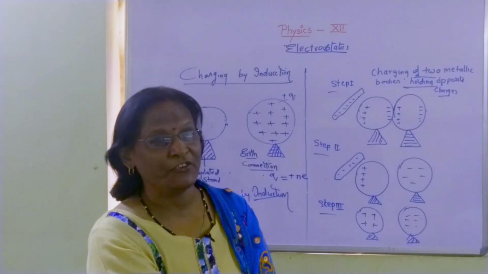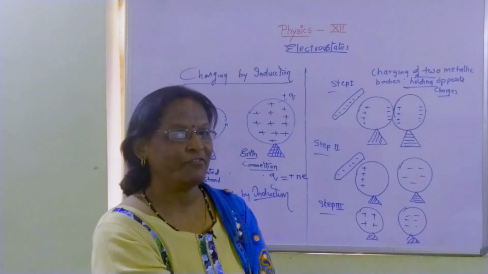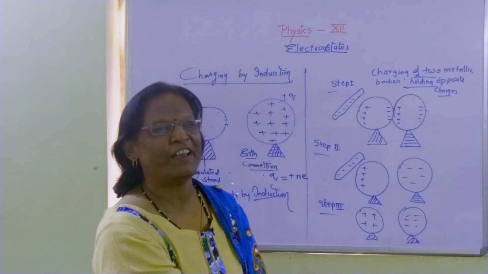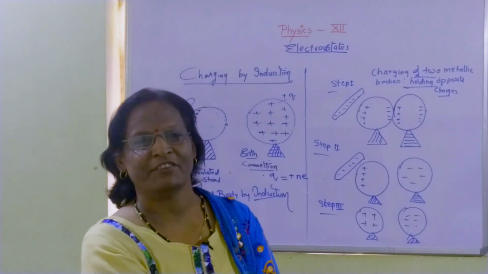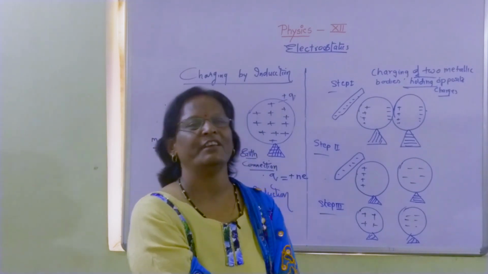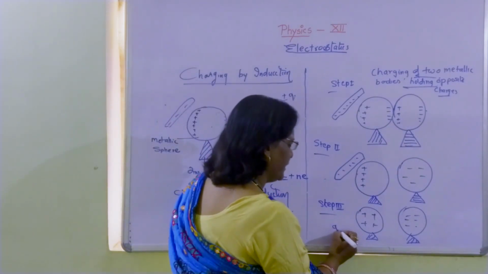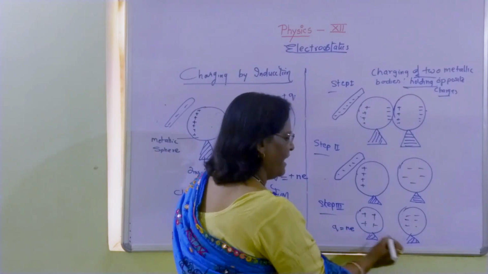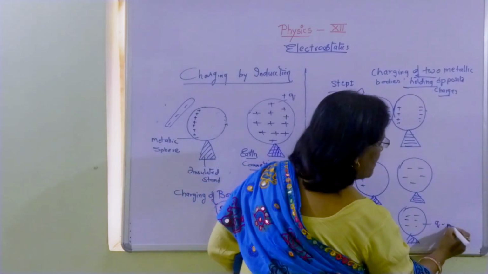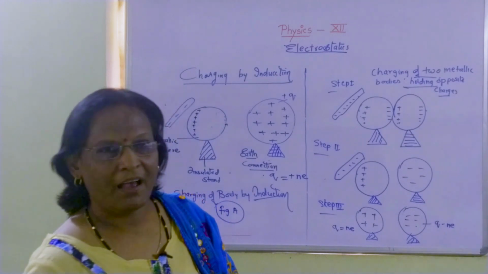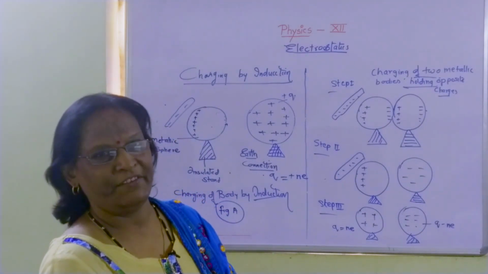What was the initial situation? Initial situation was that these two bodies were completely uncharged. Both were having Q equals to 0. Now, one is having Q equals to plus Ne, another is having Q equals to minus Ne. How has this miracle taken place?